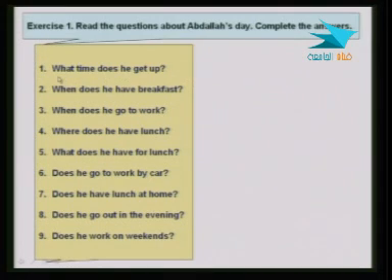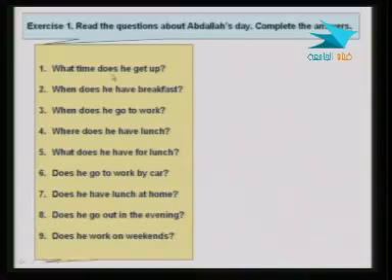Look, the first question is, what time does he get up? Let me explain why we have does, because the subject that we're asking about is he. So what time is the question word altogether. Usually when we ask, we say what time, which means I'm asking about a specific time. We can say when, but here we want more specific information about exactly when. So what time does he get up?